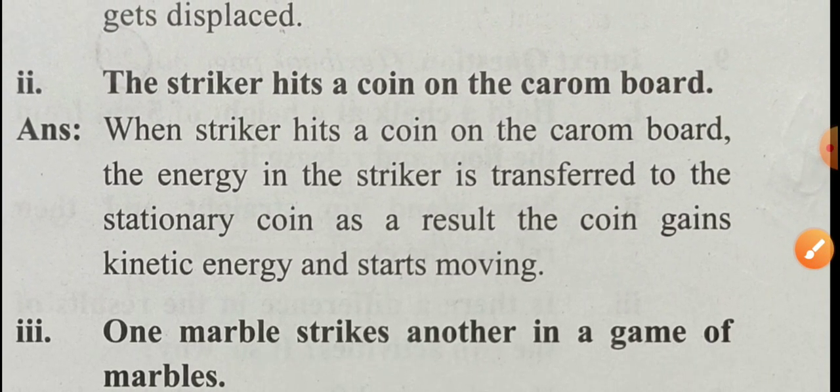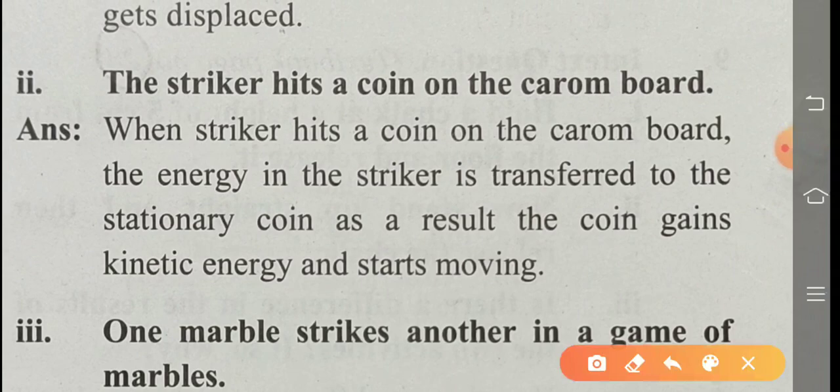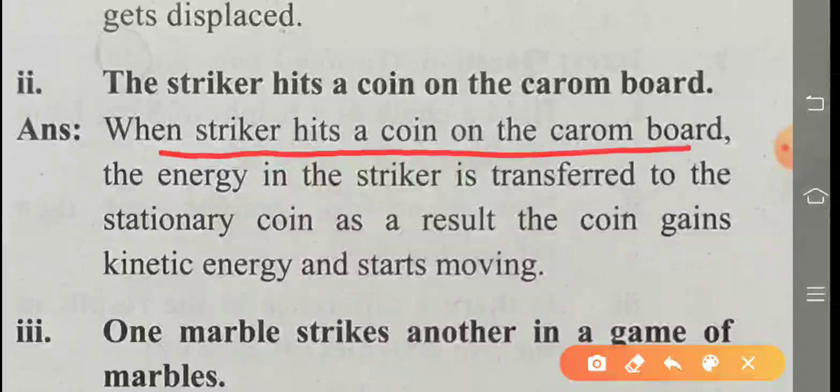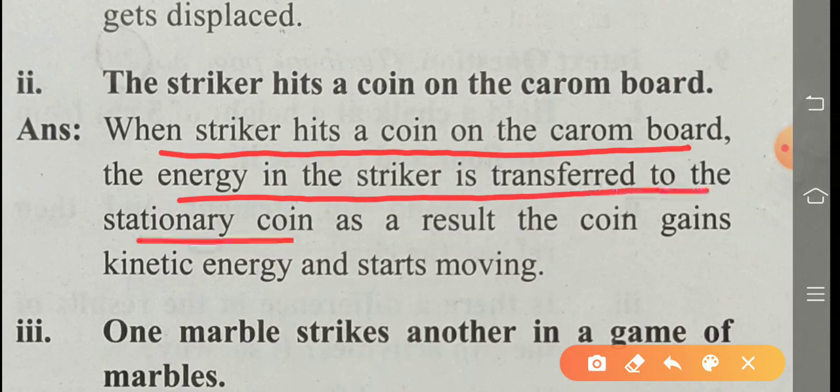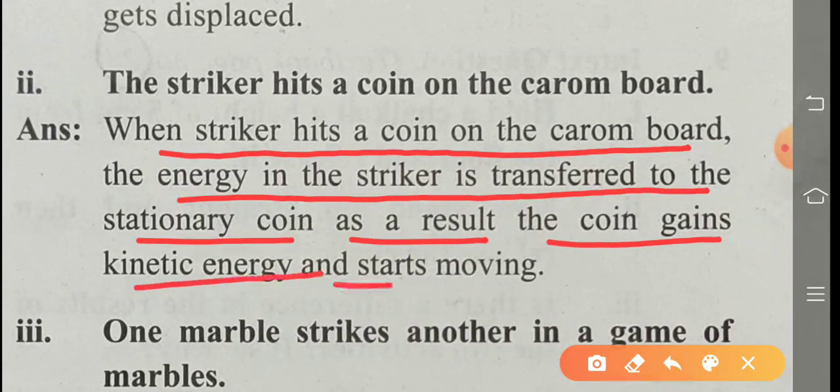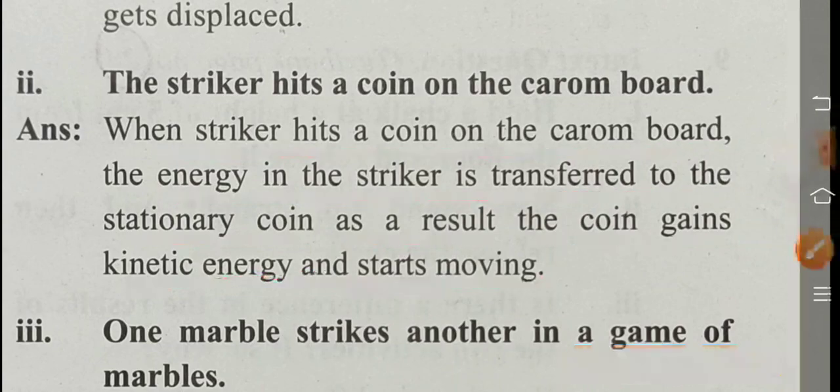Second example, the striker hits a coin on a carom board. When the striker hits a coin on the carom board, the energy in the striker is transferred to the stationary coin. As a result, the coin gains kinetic energy and starts moving.